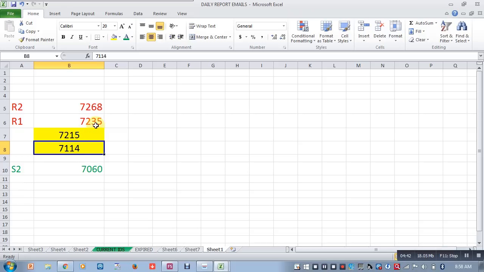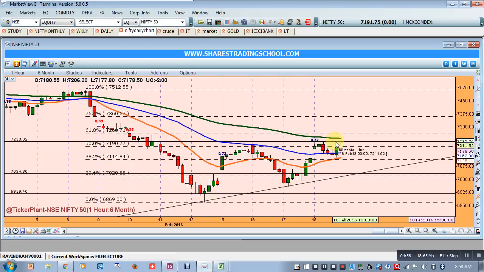Above 7,215, we will see a first target of 7,235 and a second target of 7,260. If Nifty breaches below 7,114, then we will see a target of 7,060. So our strategy is very clear. We will wait for Nifty to break this 100-point bracket range, and only then will we initiate our trade.